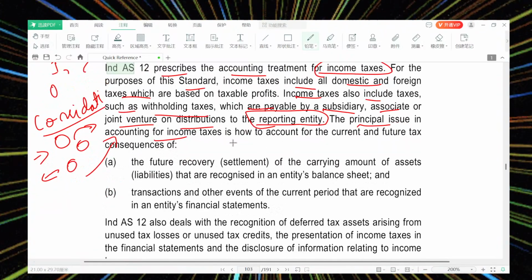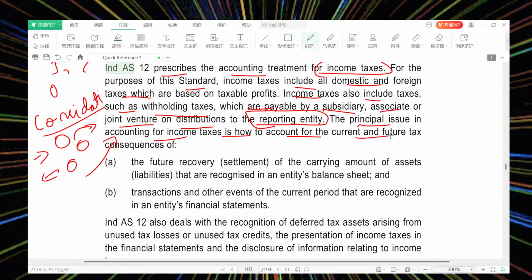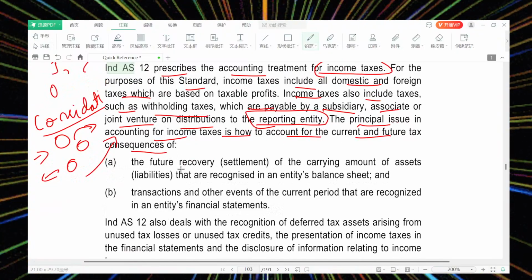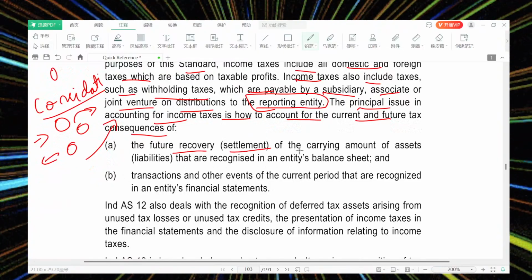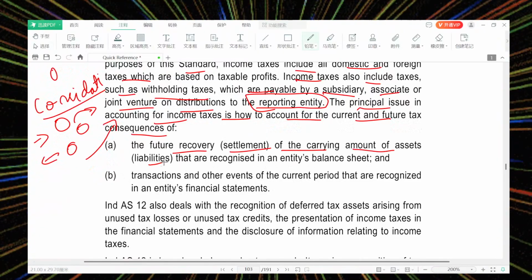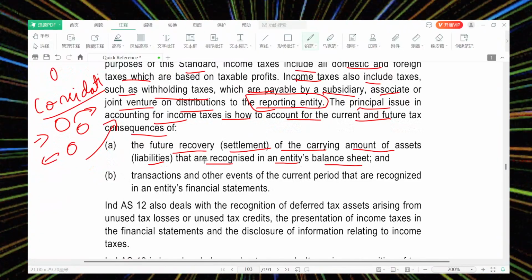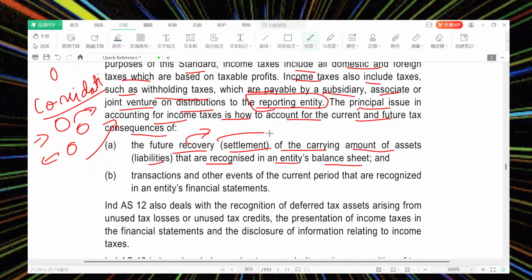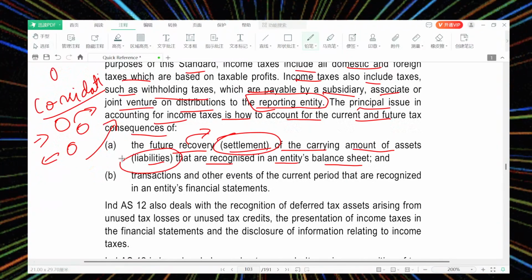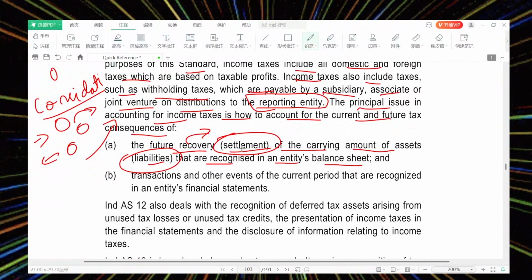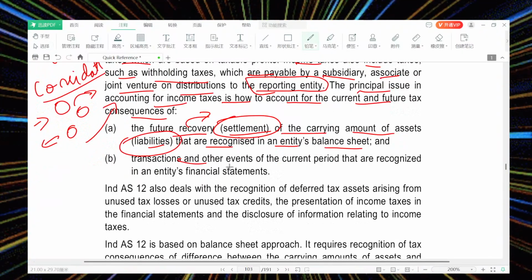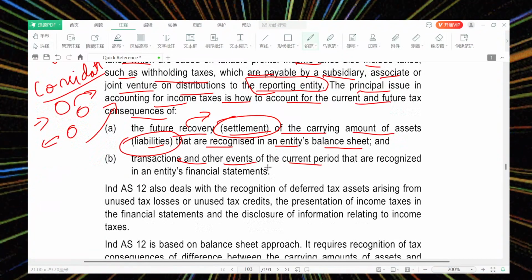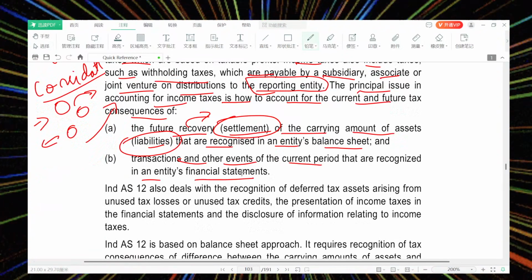The principal issue of accounting for income tax is how to account for the current and future tax consequences. What are the consequences? Future recovery or settlement of the carrying amount of assets and liabilities that are recognized in the entity's balance sheet. Future settlement is there. For a liability there is a carrying amount, and for the carrying amount that we are going to receive in future, that is an asset. Also the transactions and other events of the current period that are recognized in the entity's financial statements.